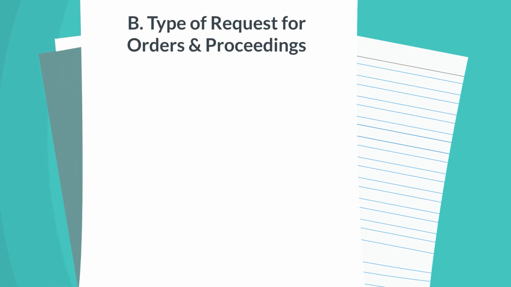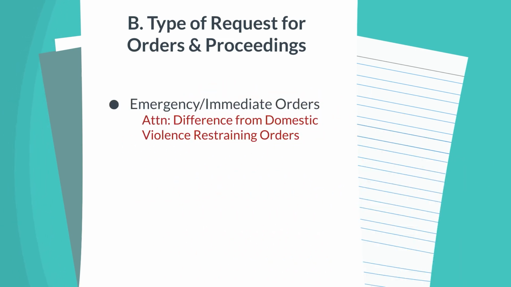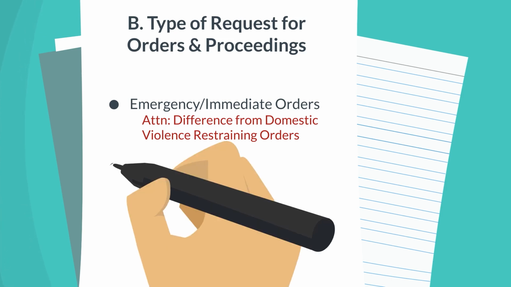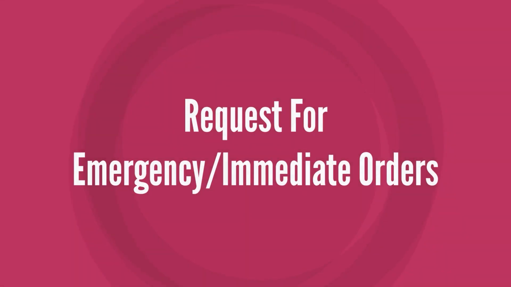Types of requests for orders and proceedings. There are three types of orders. First, emergency immediate orders. Now, these are different from domestic violence restraining orders. Second are temporary orders. And third are permanent orders. Requests for emergency immediate orders.